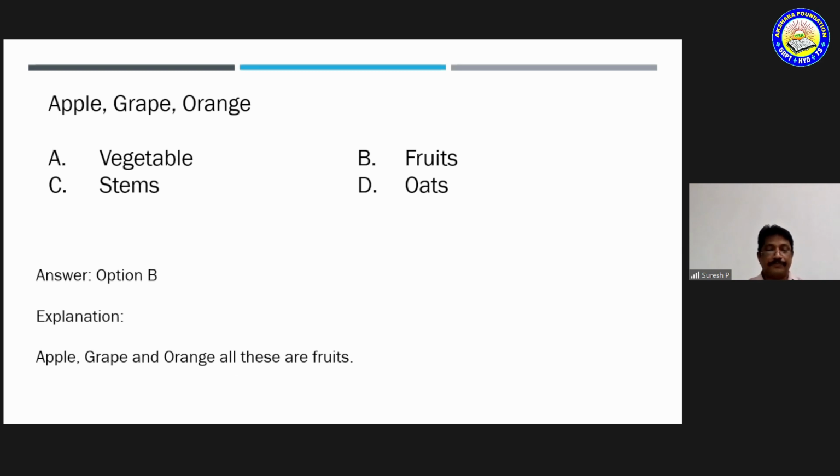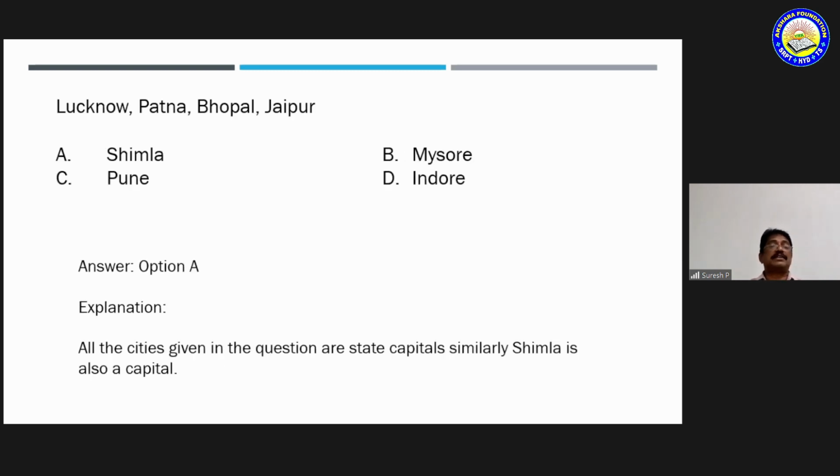Correct? Okay. Lucknow, Patna, Bhopal, Jaipur. The options are Simla, Pune, Mysore, and Indore. Correct? When you take Lucknow, Patna, Bhopal, Jaipur, all the cities given in the question are state capitals.